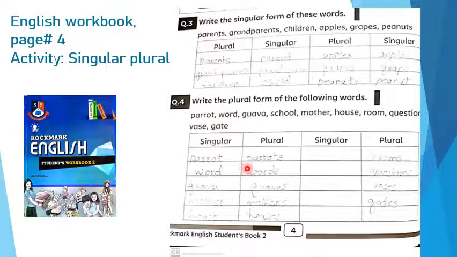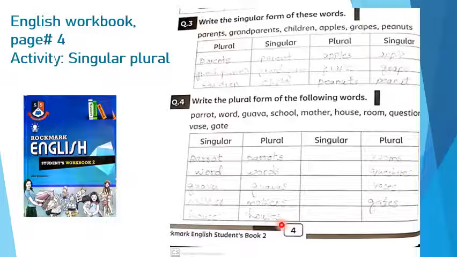Okay. See, dear students, parrots. One parrot, more than one parrot, it would become parrots. You use here S, parrots. Similarly, the plural form of word is words. So write here words. W-O-R-D-S. Guava, guavas. School, schools. So write next word is school. Schools. Mother, mothers. Good. House, houses. The spelling of houses is H-O-U-S-E-S.